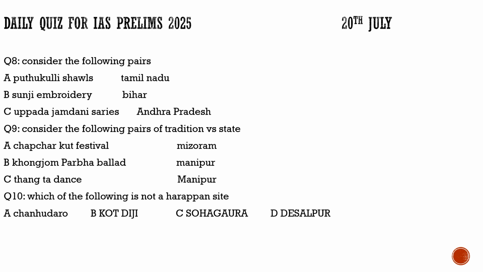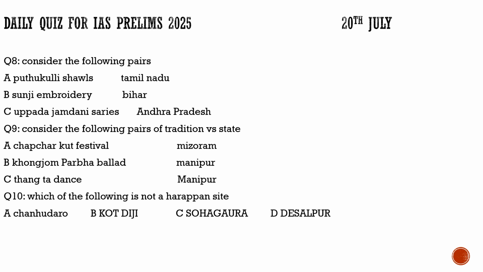Now coming to question number 8, where you have to consider the following pairs. If you have followed my classes, you would know that to these questions I directly mark the correct answer. So we have to see the crafts and the state to which they belong. First craft is Pudukuli shawls, it belongs to Tamil Nadu. Then the second craft is Sujni embroidery, it belongs to Bihar. And the third craft is Uppada Jamdani saris, it belongs to Andhra Pradesh. So in this I had marked all the 3 options correctly.